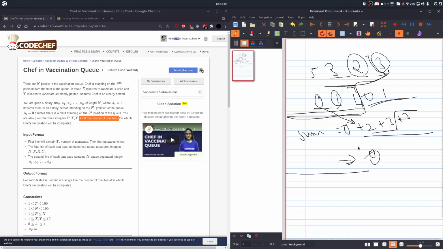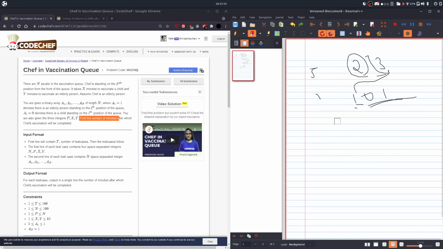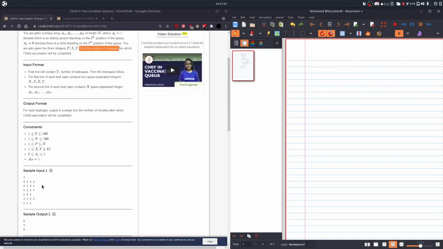So that will be the answer, and let's try to understand with the test case given in CodeChef. Okay, so 4 2 3 3, and the array 0 1 0 1.